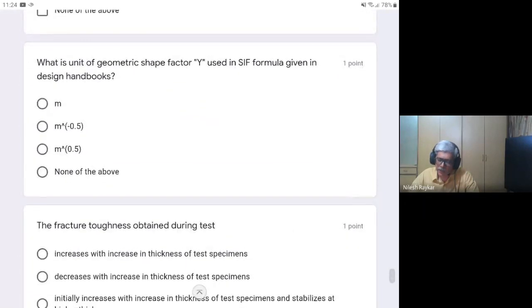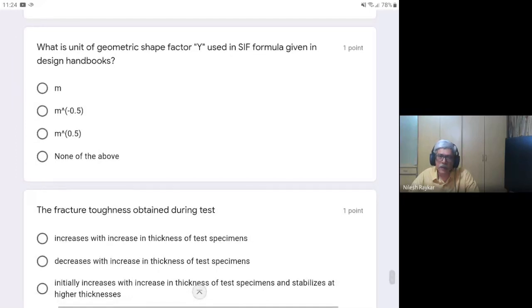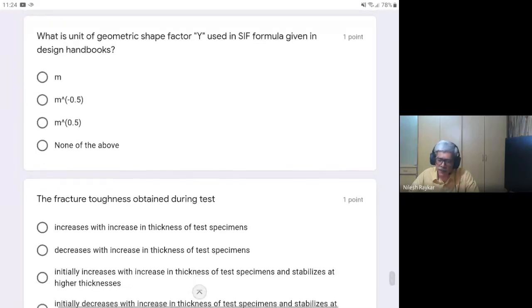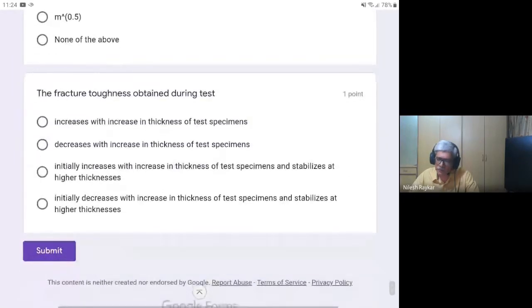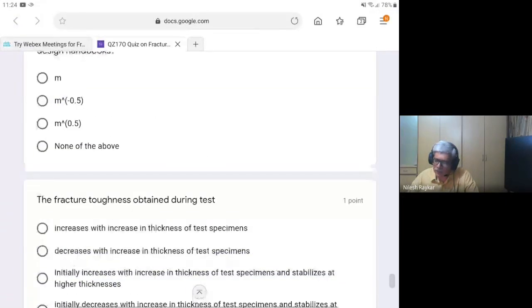You have to remember that the Y factor or the geometric shape factor is dimensionless. Yeah, so these are the questions I think are more critical or more confusing amongst the other questions.